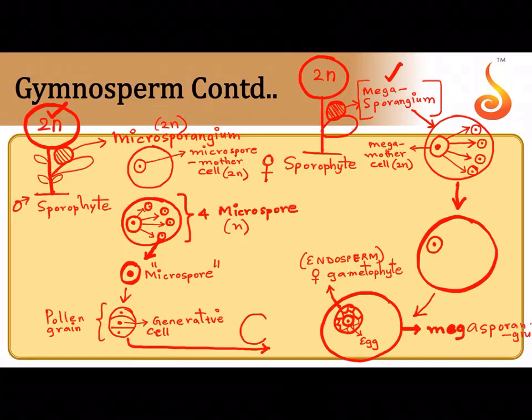Once it is near the megasporangium, the pollen grain will develop a pollen tube that reaches all the way to the egg. And the generative cell in the pollen grain will give rise to the male gametes, that is the sperm. And what is sitting inside the female megasporangium? Egg is sitting. So this 3-celled structure, that is pollen grain, from the generative cell the male gametes are produced, which will reach all the way.